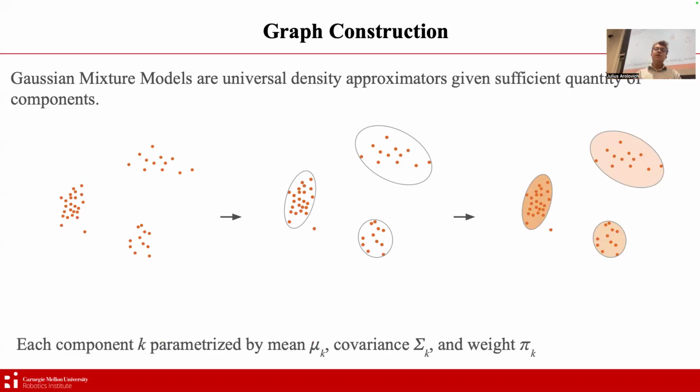So each component, arbitrarily call it K, will be parametrized by a mean, a covariance, and a weight. And so these define the components and the mixture model as well. So it may start to come together how we're actually decomposing the continuous density into these distinct regions.